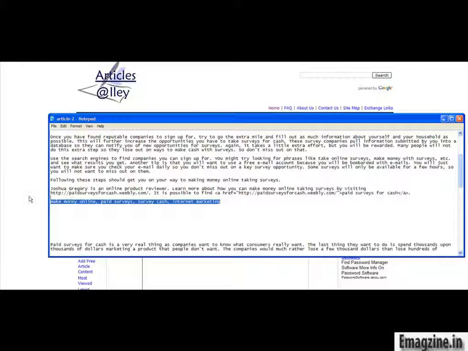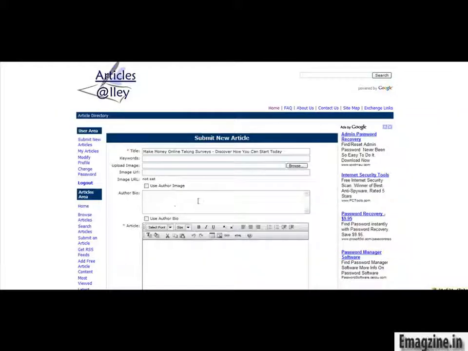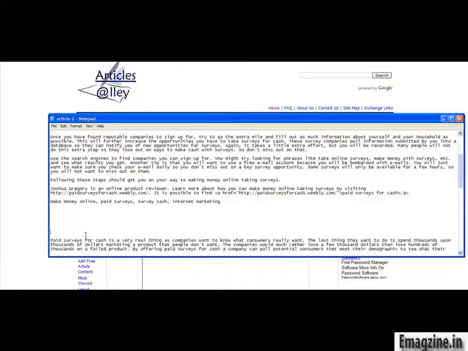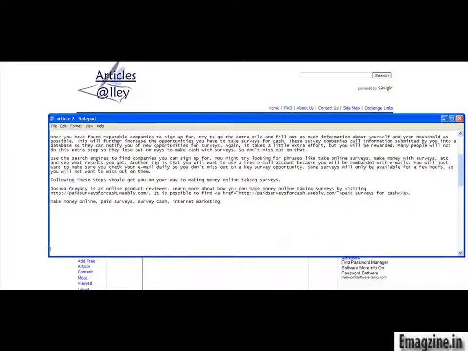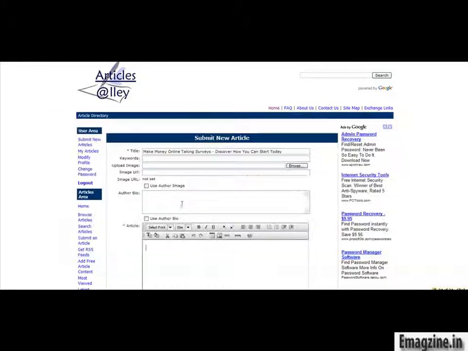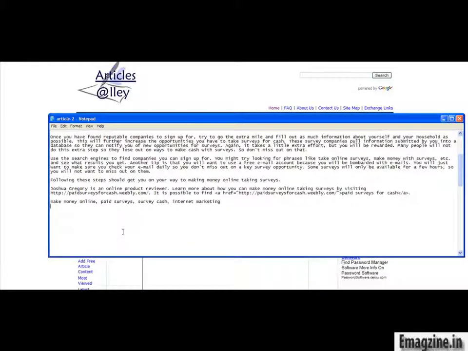Now, as you recall in the other one we did, the keywords were actually located at the bottom. So you notice that this one now has the keywords near the top. So we're going to make sure that we have copied that correctly. So I'm going to just hit Control C, right click, we're going to cut that, and we're going to work on pasting it in here. Okay, so now that we know that went through,